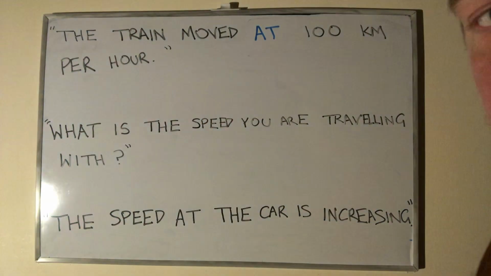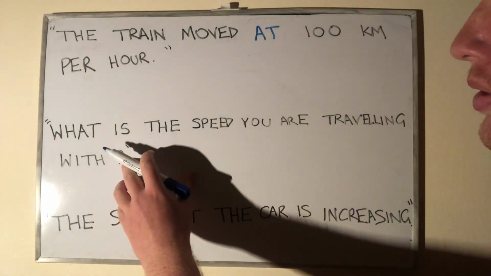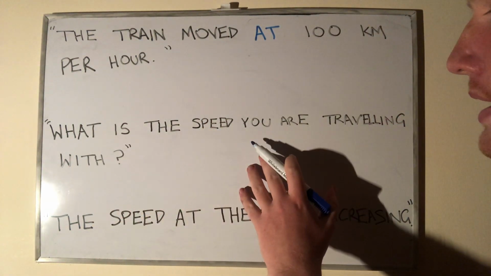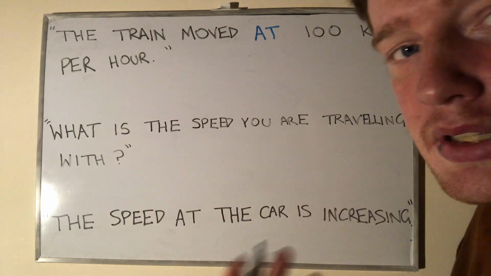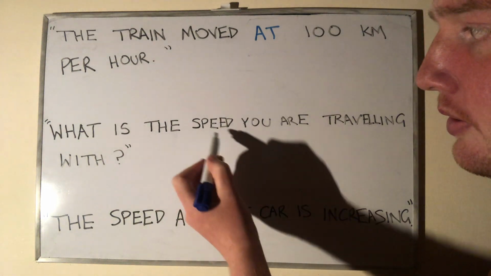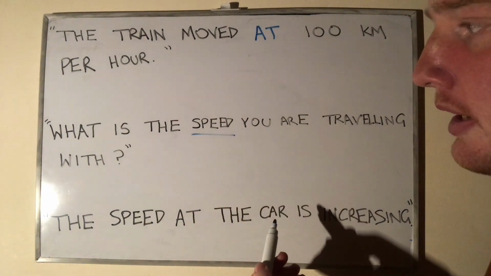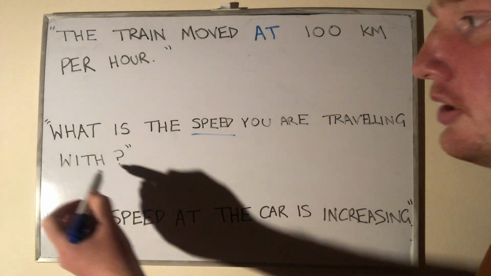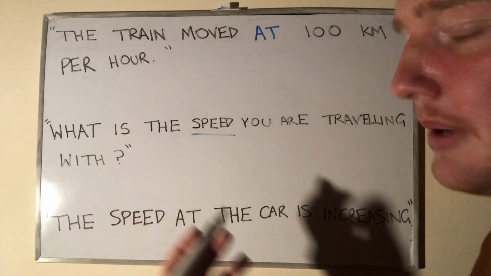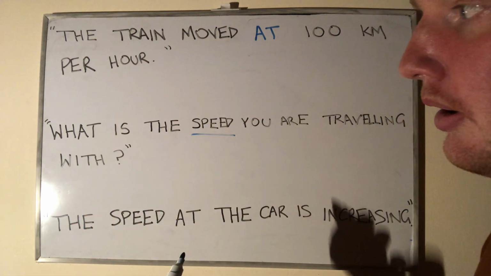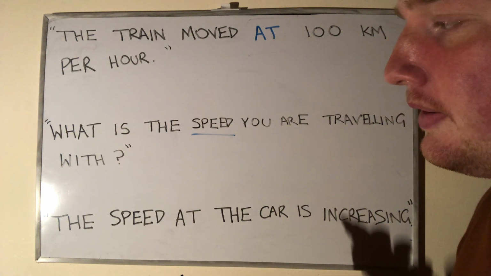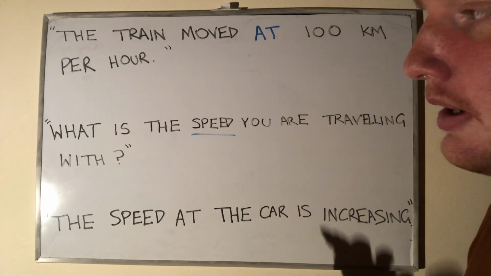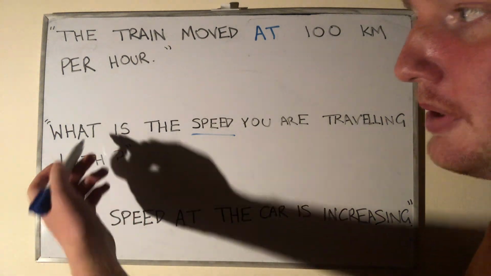Okay. Let's take a look at another example. What is the speed you are traveling with? Well, it's the same reasoning, isn't it? Here, speed has been directly mentioned, and we're again talking about the magnitude of the speed. No direct figures or measurements have been included, well, because it's a question.